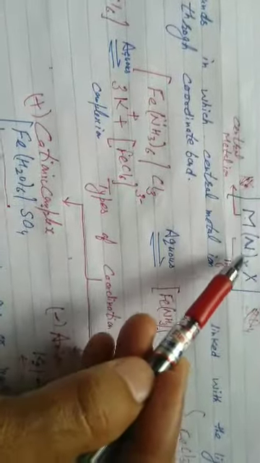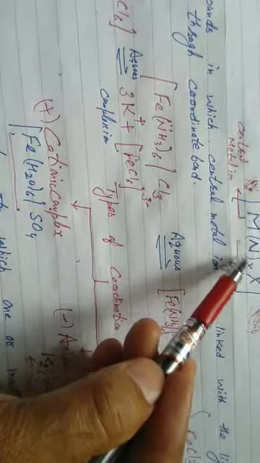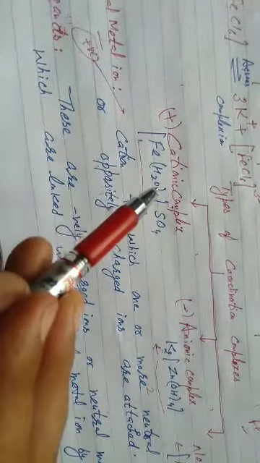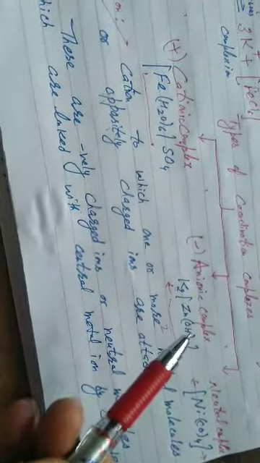Now what are ligands? Students, what are ligands? Ligands, Lewis base, that is they are electron rich species. These are negatively charged ions or neutral species which are linked with the central metal ion through coordinate bond. That's the central metal ion and it is the ligand. Ligands, either negatively charged or neutral species which are linked to the central metal ion through coordinate bond.